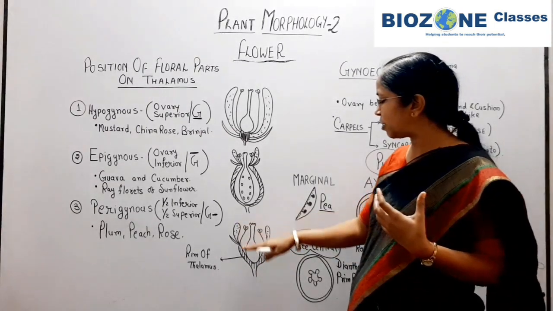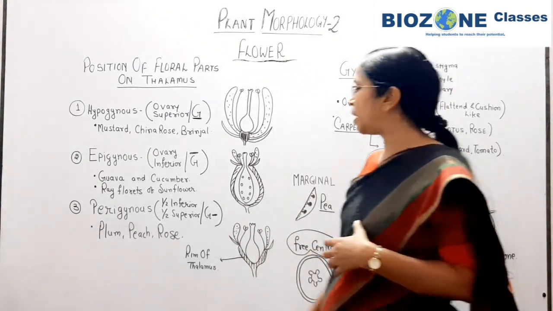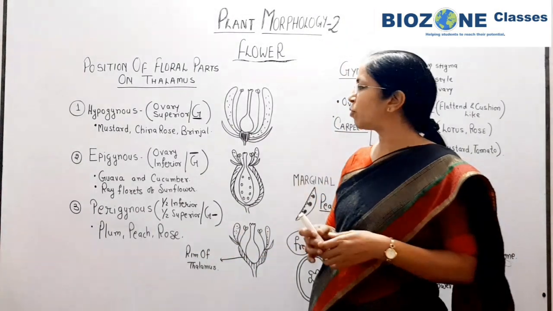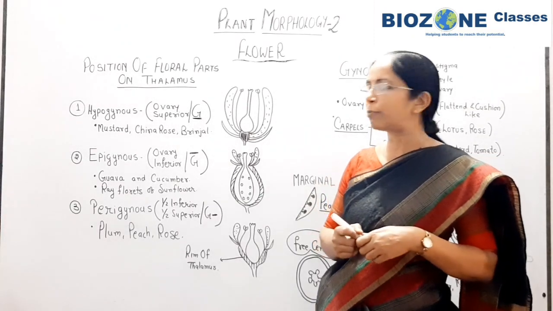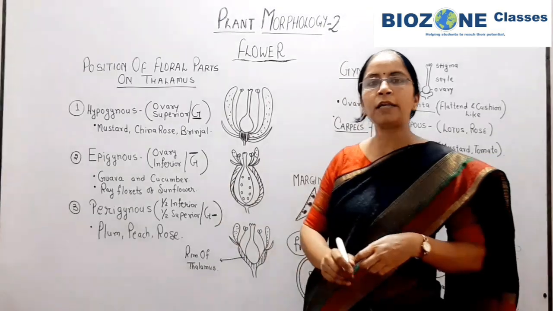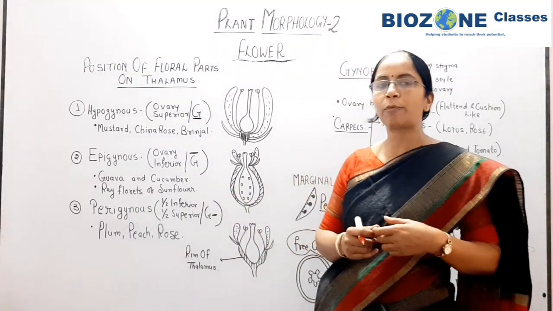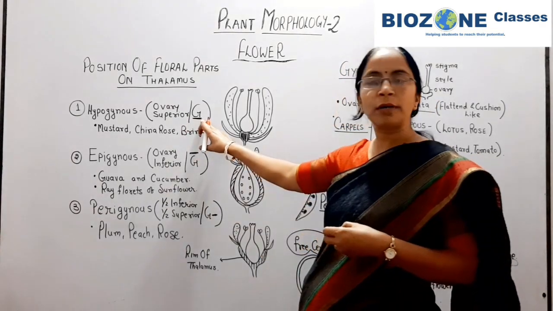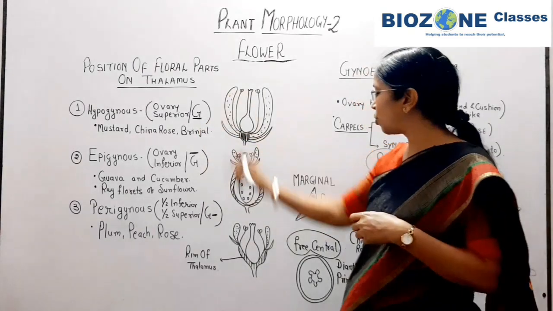So this part is present above the floral part and this is situated lower below the floral part. For this we show in this position floral mid. Generally if you go through the description of families in your NCERT prescribed books, only this kind of diagram is provided in one family. Which family? That is your homework: you have to find out in which family this kind of sign is provided in the floral formula. Okay, so go through your books.